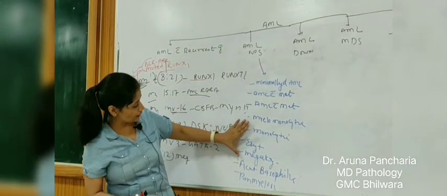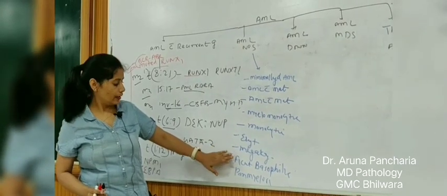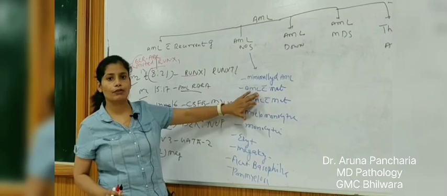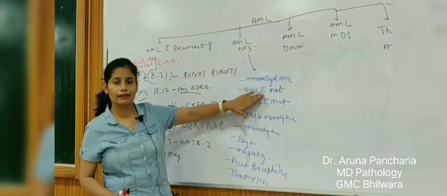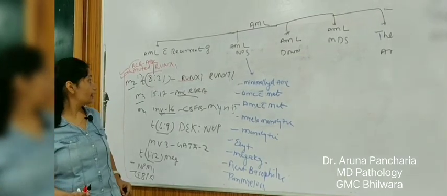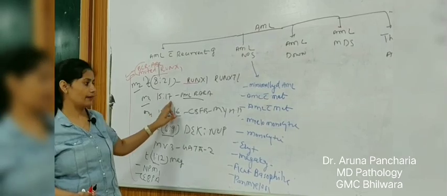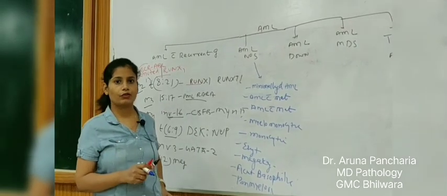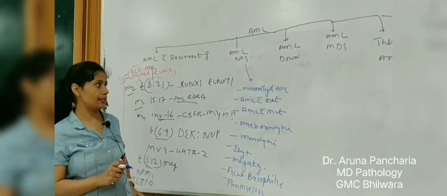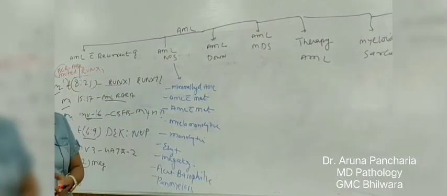So up to here it is resembling the FAB classification of the WHO. These two things are not there in the FAB classification, and additionally there is promyelocytic leukemia. Why is it not here? Because it is here in 15;17. That is PML-RARA. So it is promyelocytic leukemia, and that is being added in the FAB classification. Now AML related to the Down syndrome, I already told you these are the genetic mutations.